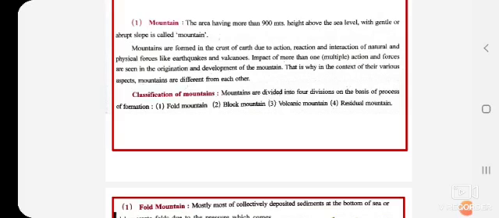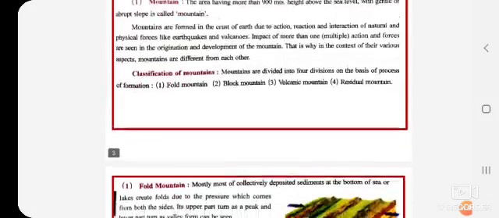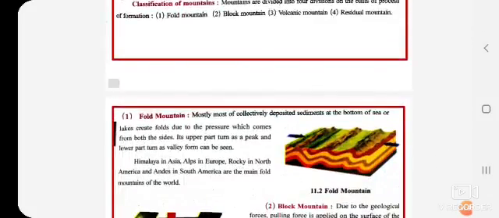If you see mountains, many of the mountains you must have seen also, you must have seen that their regular height is not the same. Some may be big, some may have small height, some even smaller than that. So this is because of this uncertainty only. Now, further, mountains have been classified into 4 divisions, and that is fold mountain, block mountain, volcanic mountain, and residual mountain.